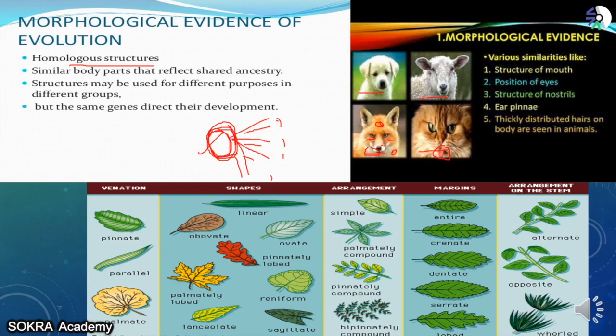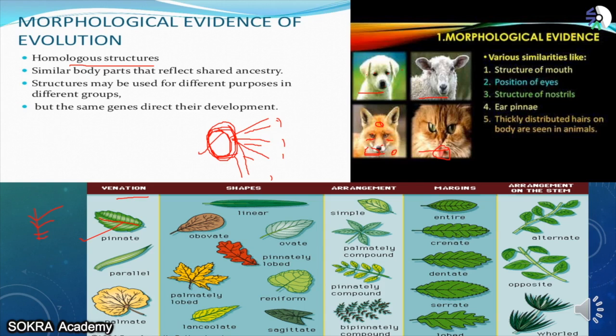It might happen that in some plants the venations are not present at all, or some very different variation is present. But venation is always present. Look at the shape. There is similarity in shapes also. There is similarity in the arrangement of the leaves also, how the leaves are arranged. Just look at the shape. Why is the shape of most leaves like this? That is because they have evolved from a common ancestor.